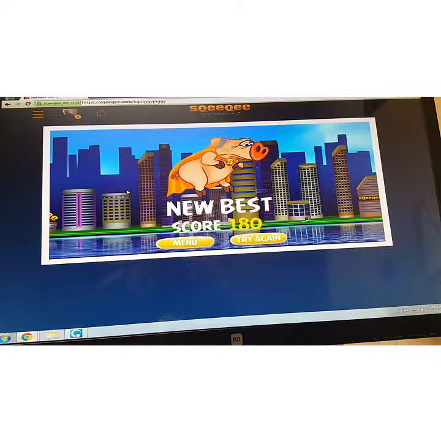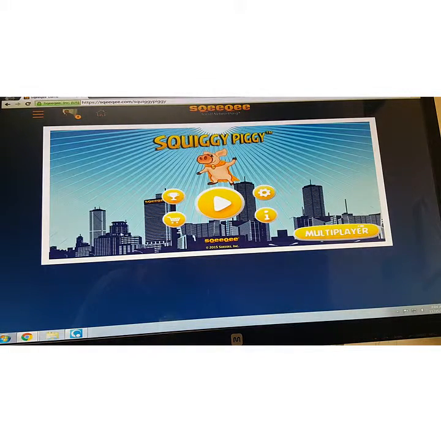So that was the Squiggy Piggy game, you guys. Obviously it gets way more intense as you go on when you play it for longer than I just did, and it gets really fun, really addicting. Take it from me, it gets really addicting. So you can check out the high scores for your friends, just the overall high scores. When you're done playing, you can click try again or go back to the menu that we just saw.